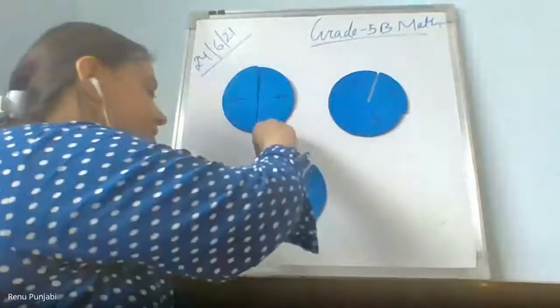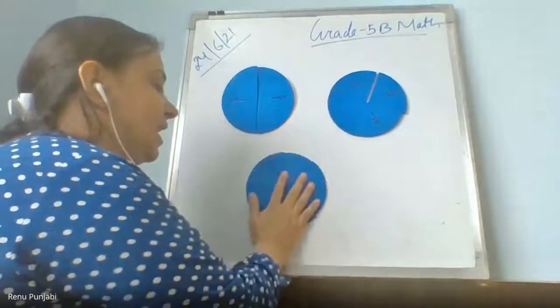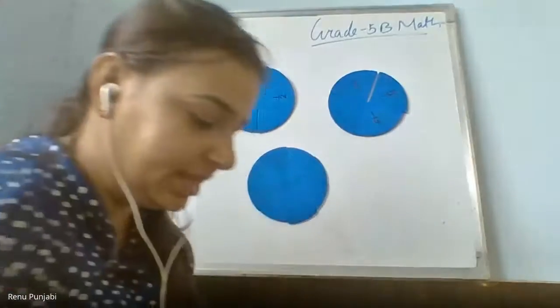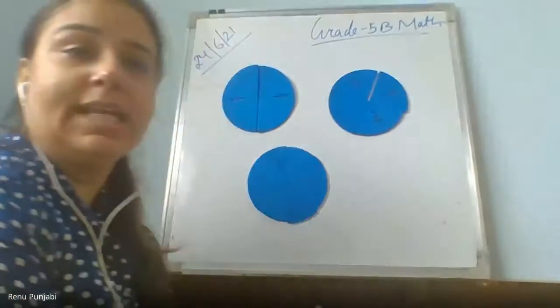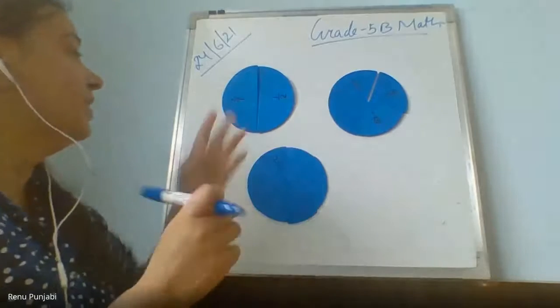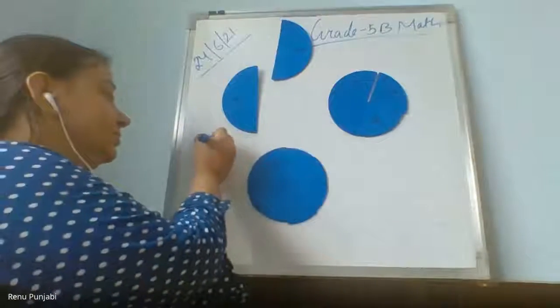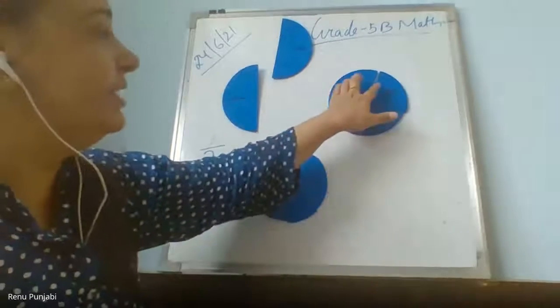But the complete pizza size is same. This is also same size. This is also same size. So out of this, I gave Samriddhi half of this. So what is the fraction I will write of the eaten part? 1 upon 2. Yes, 1 upon 2 is Samriddhi's. Okay. And I gave this much part